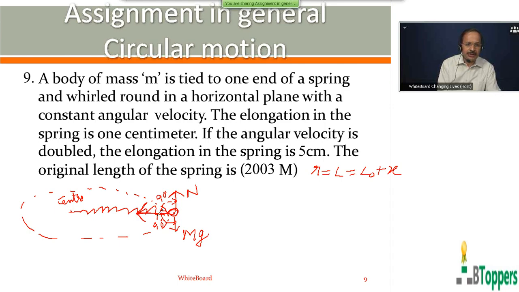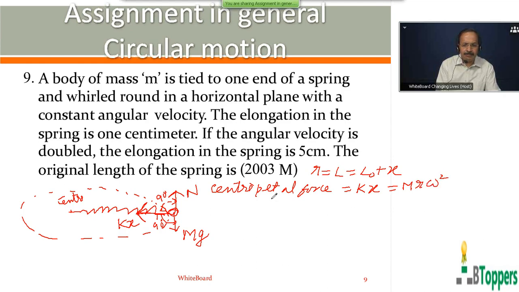So net force acting on the body towards center of circular path is the elastic force by spring, which has magnitude k into x. So magnitude of the centripetal force is same as the magnitude of the elastic force by spring, that you can write k into x. That is equal to m r omega square.